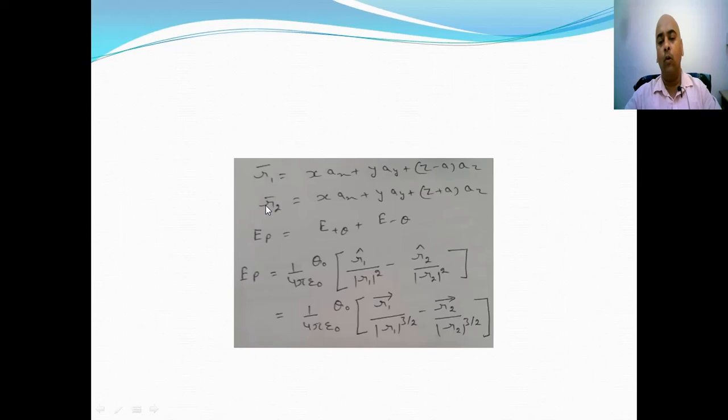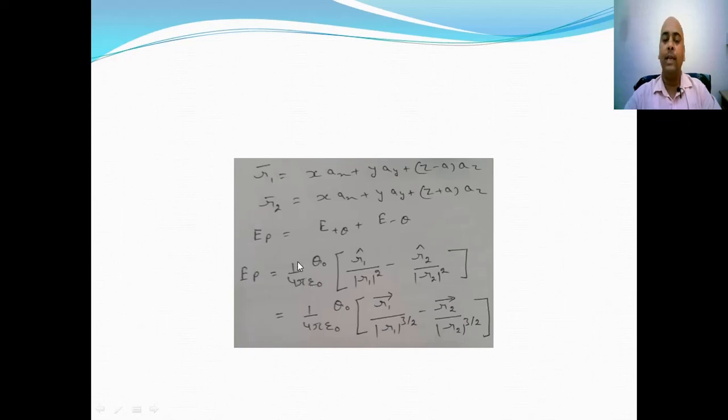Similarly, vector R2 is x ax plus y ay plus z plus a az, where ax, ay, az are unit vectors along x, y and z direction. The total electrical field at point P is the algebraic sum of electrical field due to plus Q charge and due to minus Q charge.